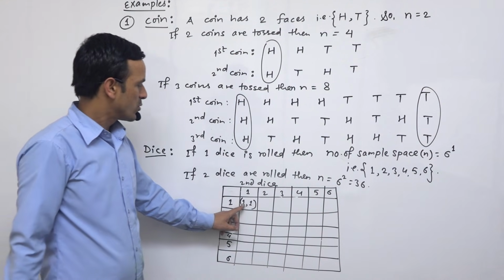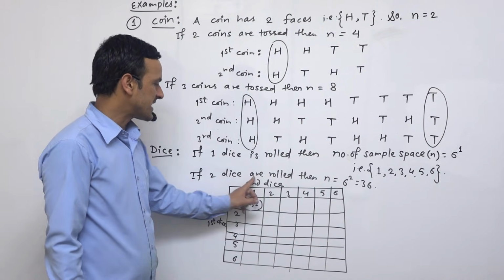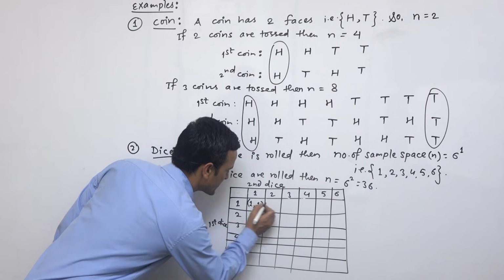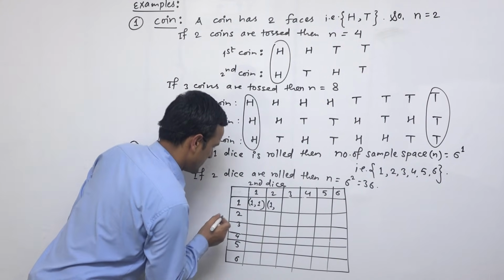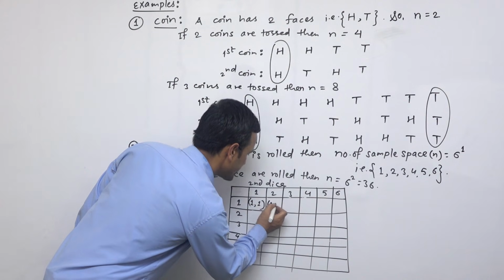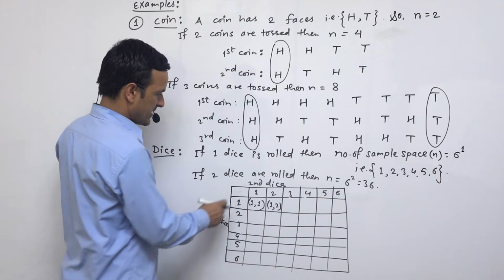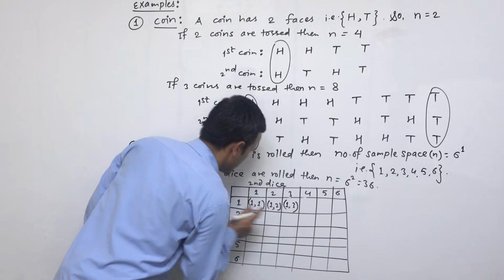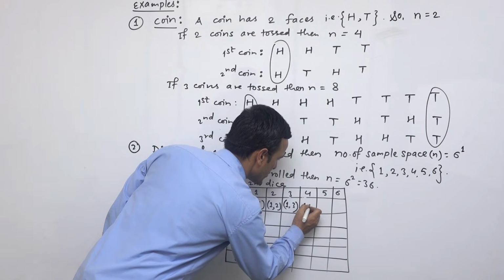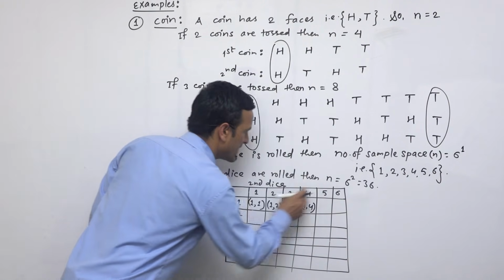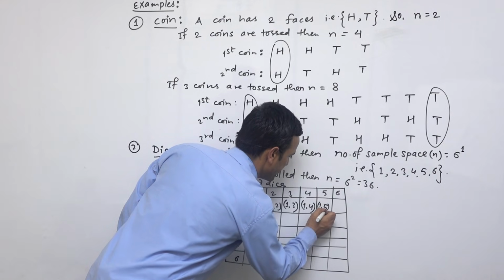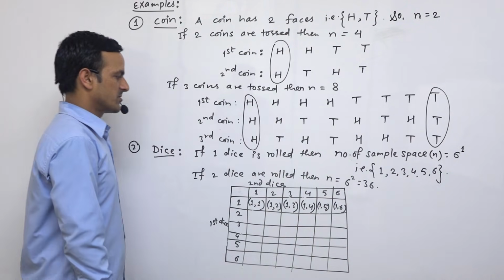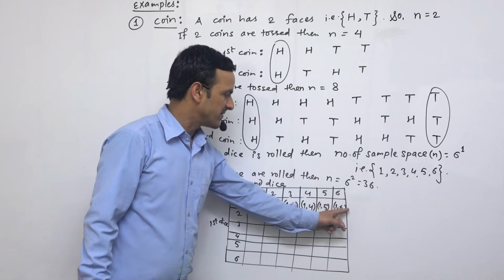This is the 1, 1 event for first and second dice. And if the first dice event is 1 and the second dice is 2, then 1, 2. And here is 1 and here is 3, so we can write 1, 3. Here is 1 and 4 means 1, 4. Here is 1 and 5 means 1, 5. And 1 and 6 means 1, 6. So these are the possible events.